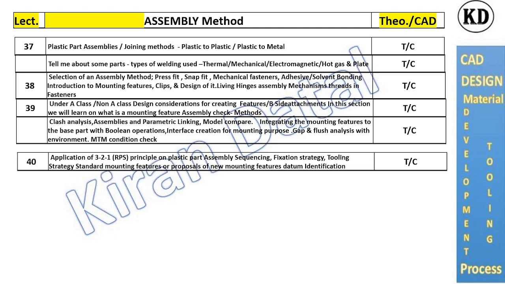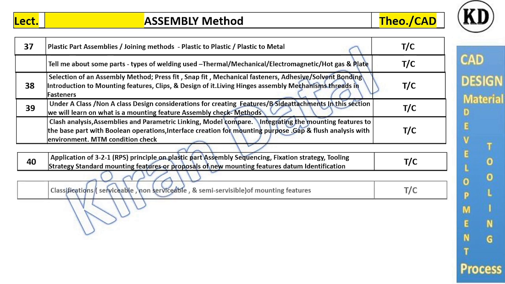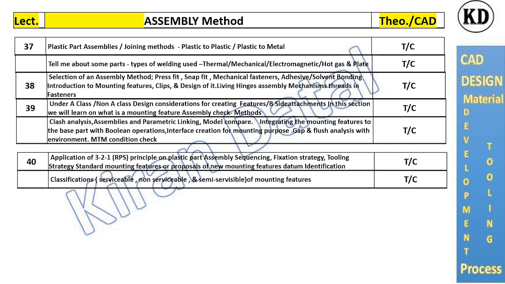Next one will be the applications of 3-2-1, meaning RPS, degree of freedom principles, while selecting the locators and fixations. Next is the classifications: serviceable, non-serviceable or semi-serviceable mounting or features, meaning permanent or semi-permanent fixation.